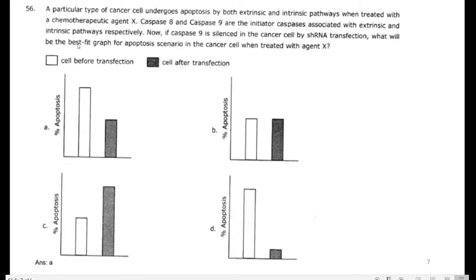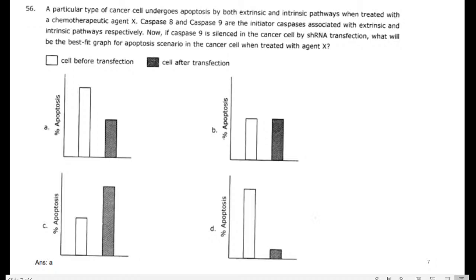These are the images, the cell before transfection and the cell after the transfection. Here the transfection happens with caspase 9. For this we want to understand the basic theory.